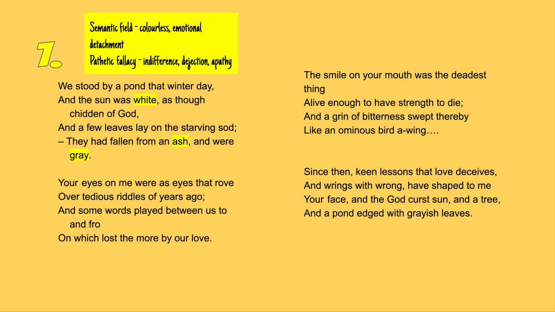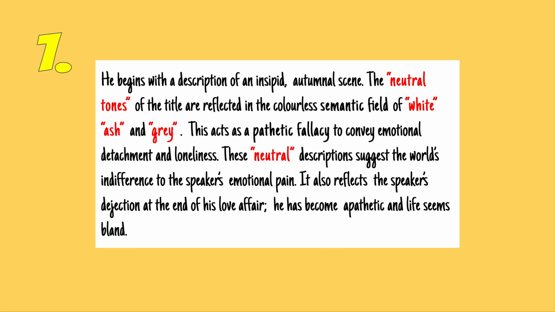So let's see how that would look for these first notes that we made on the semantic field in the first verse: white, ash and grey. He begins with a description of an insipid autumnal scene. The neutral tones of the title are reflected in the colourless semantic field of white, ash and grey. This acts as a pathetic fallacy to convey emotional detachment and loneliness. These neutral descriptions suggest the world's indifference to the speaker's emotional pain. It also reflects the speaker's dejection at the end of his love affair. He has become apathetic and life seems bland.